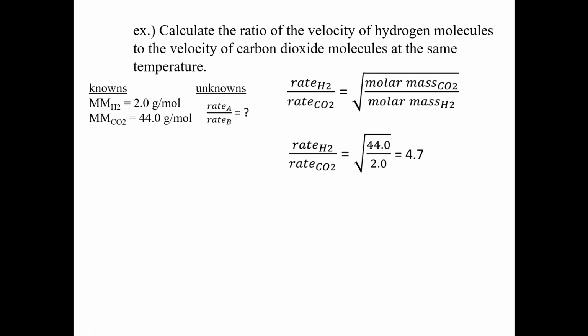So if I turned on, let's say, a hydrogen tank of gas and a carbon dioxide tank of gas in a room, and I wanted to know which one was going to fill the room first, the hydrogen would do so 4.7 times faster than the CO2 would, because it's that much lighter. Okay? That's how we use Graham's law. Again, you're not going to have to do a lot of figuring out of masses; that would be given to you right now. We'll learn how to do that later. But I do want you to be able to plug the numbers in to Graham's law and figure out what this number really is. Okay? All right. That's it for chapter 14.